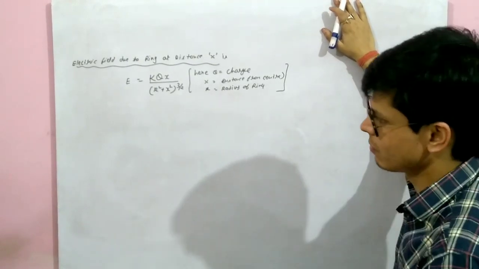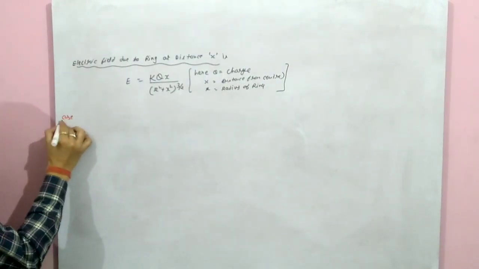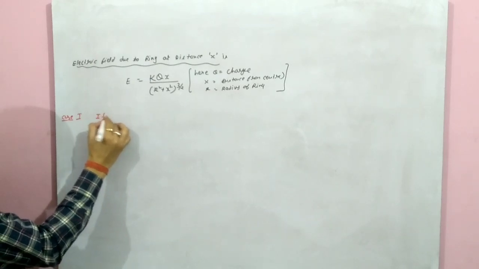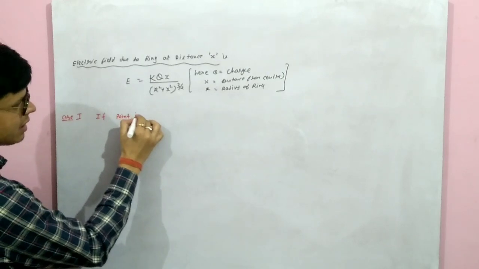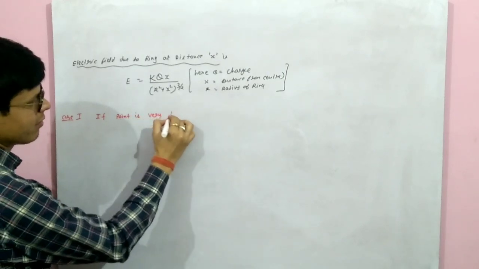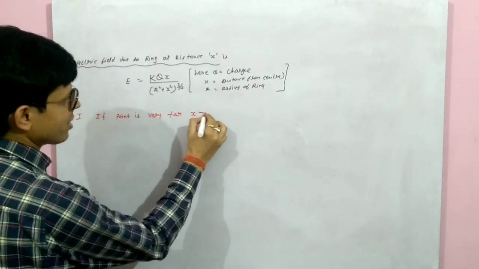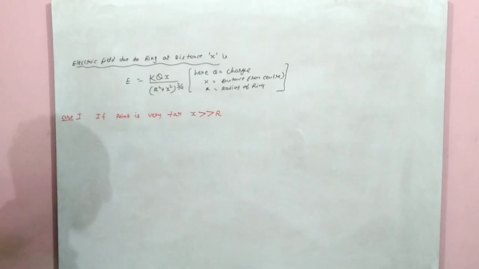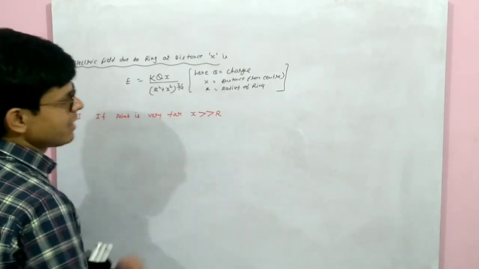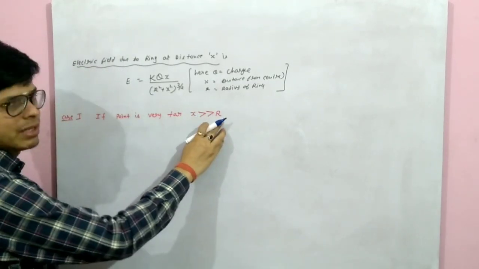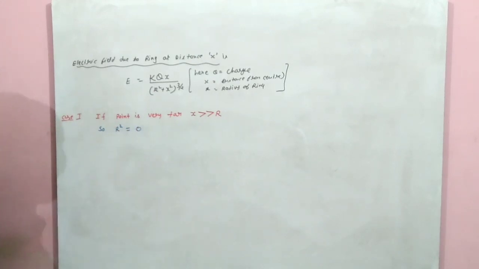This derivation has different forms. What are those forms? Let's see, कैसे निकालते हैं? There are many cases. Now, case number 1. If the point is very far, means x greater than r. If the point P whose distance is x is very much greater than r, means अगर वो रेडियस से बहुत बड़ा है, that means r square will come to 0.